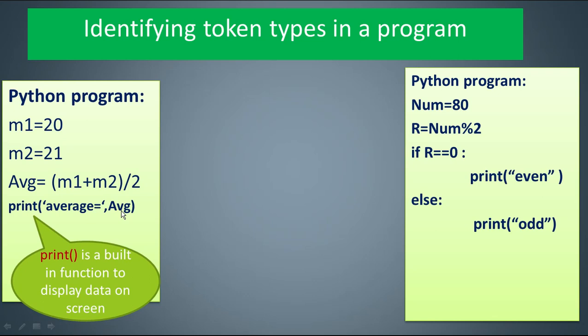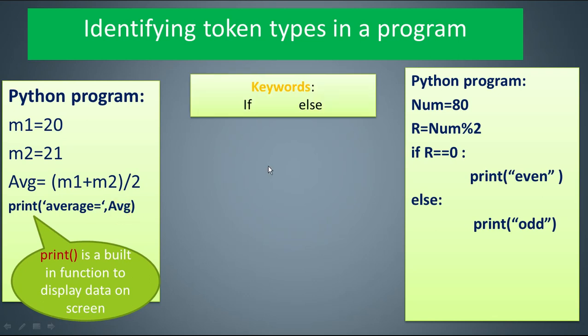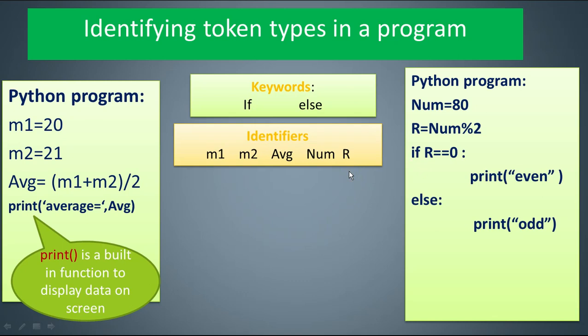Print used to be a keyword, but now it is placed in a separate category called function. The function is also a type of identifier, a predefined identifier, you can say. Clear? Now the important keywords formally defined in Python 3: if and else. These are 2 keywords, both in lowercase. Remember, almost every keyword defined in Python is in lowercase. Here the I is in capital, but it should be in lowercase, so keep in mind a small i. So if, all are in lowercase. These are the 2 keywords I used.